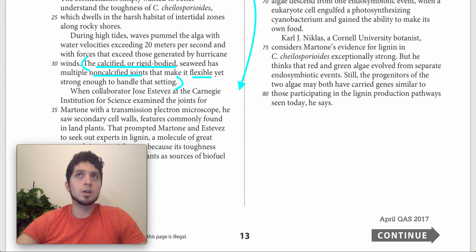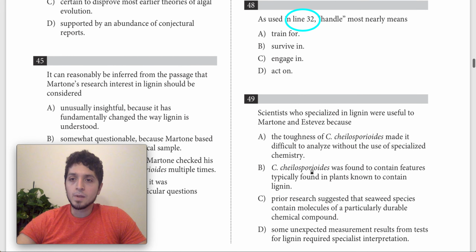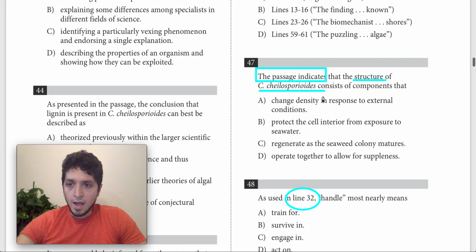So I think the description of it is basically it is hard-bodied, right? Rigid-bodied, it's calcified, and yet there are joints within it that allow it to be flexible and allow it to move in this harsh environment, so it's able to live, it's able to exist. So let's go through and see if we have a choice that matches that.